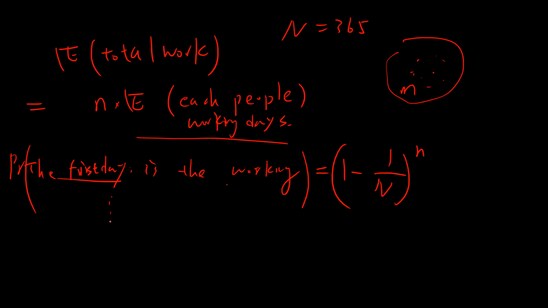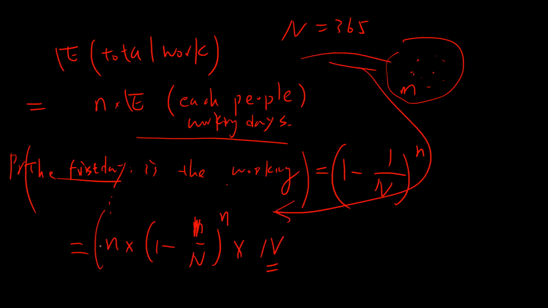And this is the same for the rest. The second day being a working day has this probability, and the third day too. So the answer is n times this, because you have so many days.